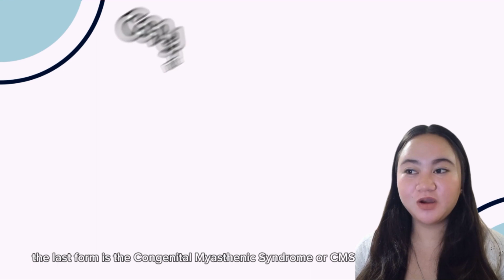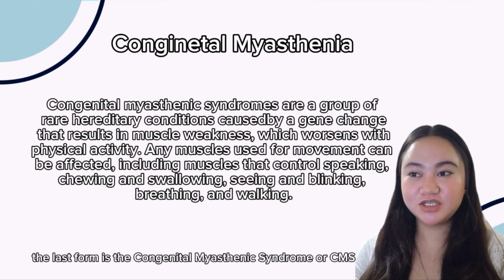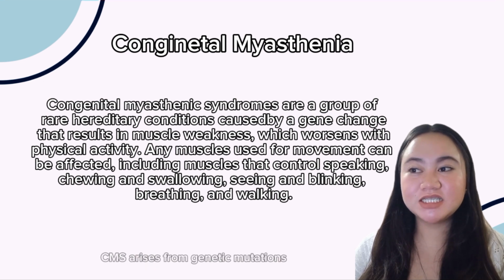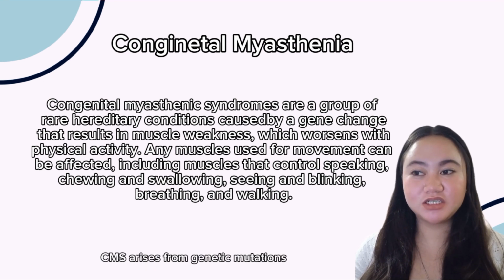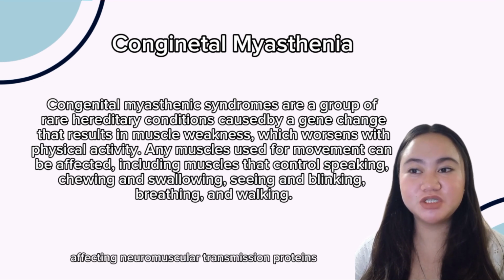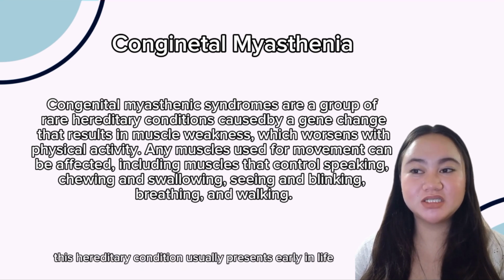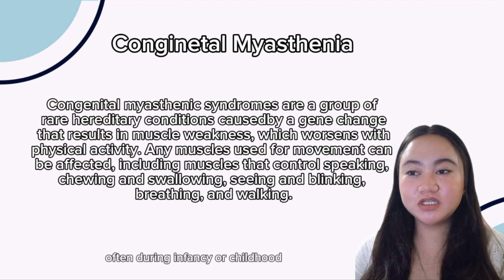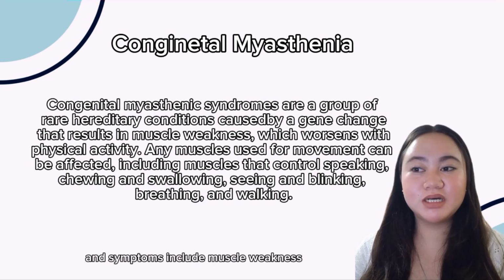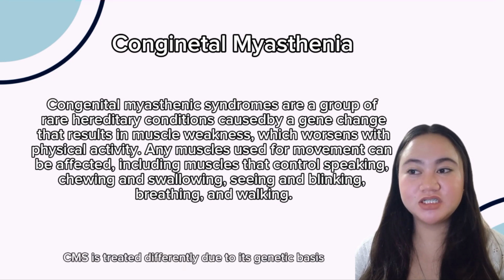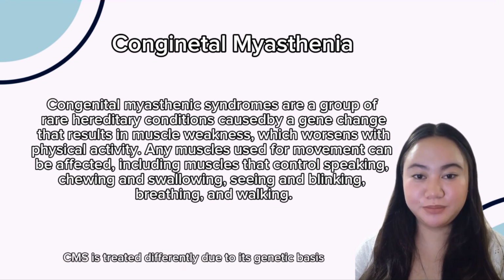The last form is congenital myasthenic syndromes, or CMS. Unlike autoimmune myasthenia gravis, CMS arises from genetic mutations affecting neuromuscular transmission proteins. This hereditary condition usually presents early in life, often during infancy or childhood, and symptoms include muscle weakness and potential breathing difficulties. CMS is treated differently due to its genetic basis.